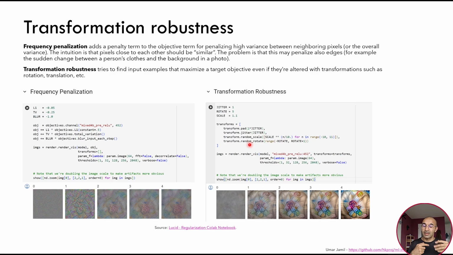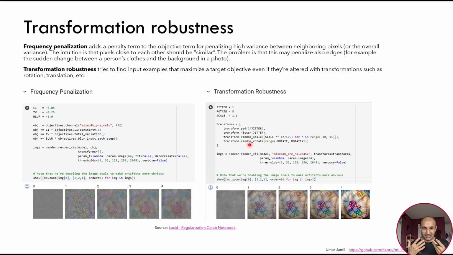And because it's an optimization problem, the optimization will have to modify the input in such a way that even when it's translated, rotated, or scaled, it will still activate that output. So it will only affect the pixels, the input features that are needed for us to actually activate that logit.